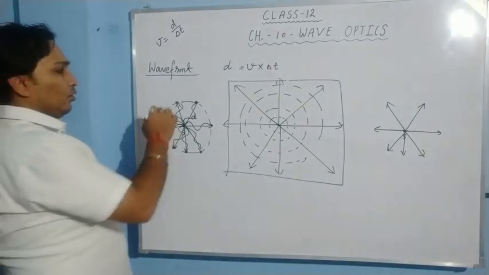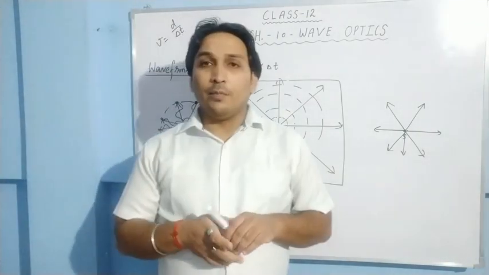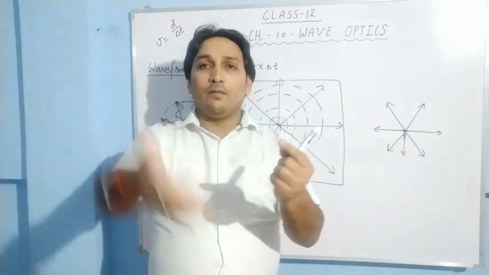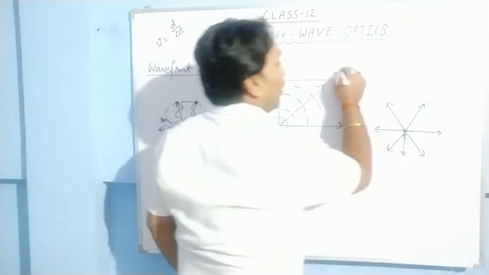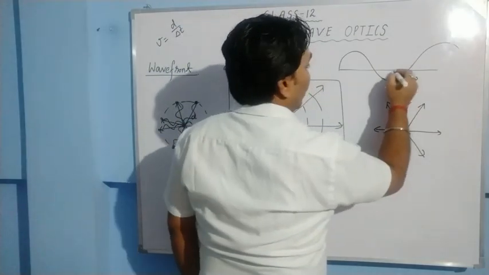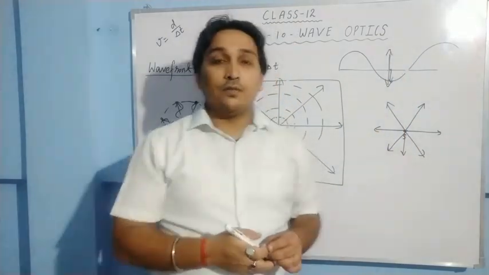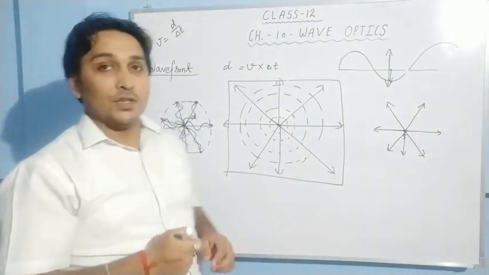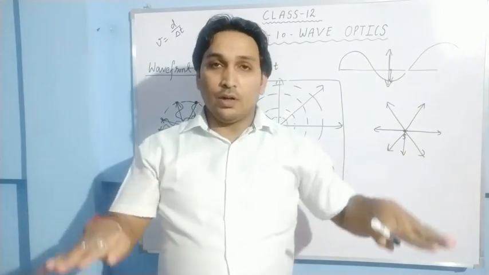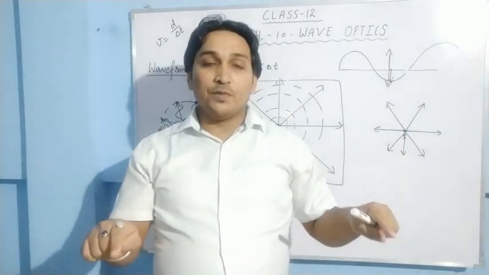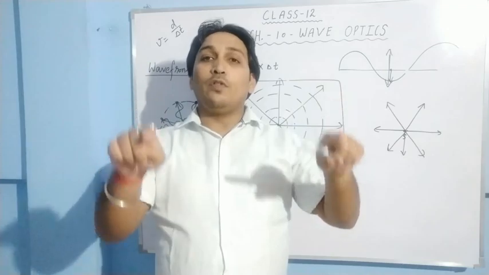So all the particles on the surface of the sphere start vibrating at the same time. Okay, then what happens? All the particles on the sphere go up if they are vibrating. Suppose a wave is going like this. If a particle is vibrating in this manner, all the particles on the surface of the sphere will go together upward from their mean position, and they'll go downwards together. They move simultaneously. They move upward together, they move downward together.